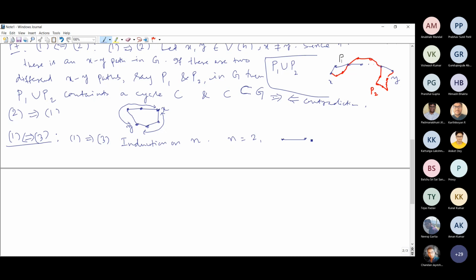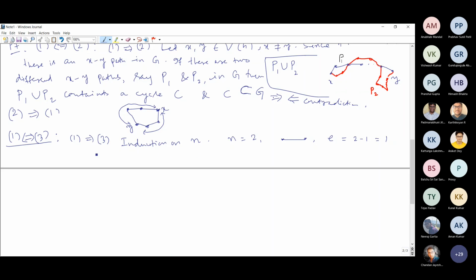Therefore, the number of edges E is equal to n minus 1, that is 2 minus 1, equal to 1. We will get only 1. So this is true for the base case. And let us assume it is true up to n minus 1 vertices.